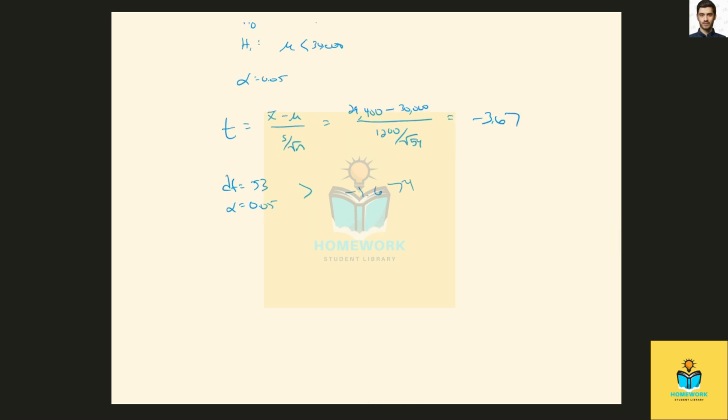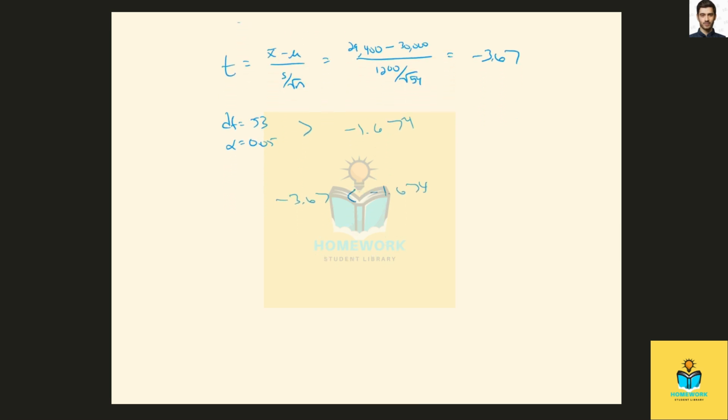And then we have to make a decision. If the test statistic is less than the critical value, we reject the null hypothesis. And if the p-value is less than alpha, we reject the null hypothesis, depending on which route you're going. So in this case, the test statistic, negative 3.67, is less than the critical value of negative 1.674, and the p-value is greater than 0.05, so we fail to reject the null hypothesis.